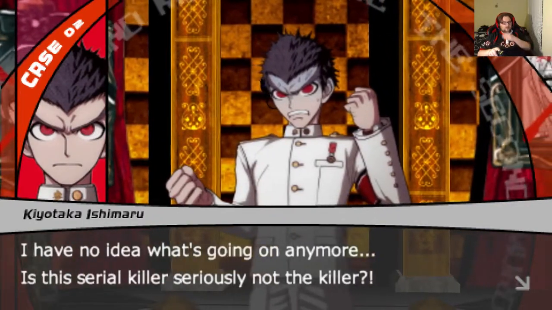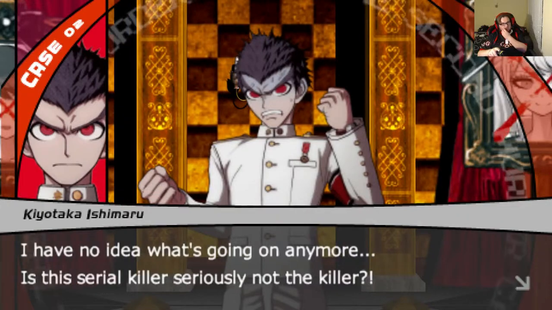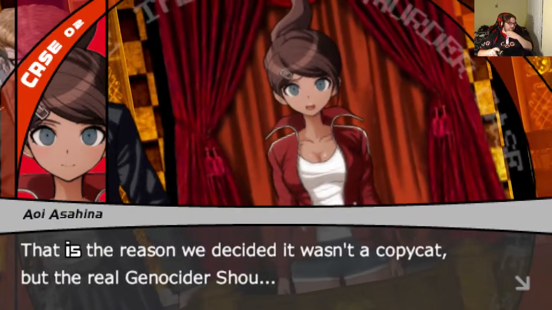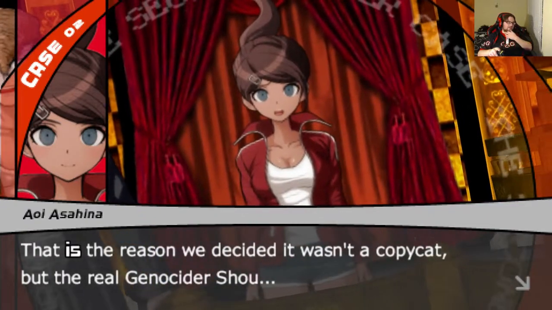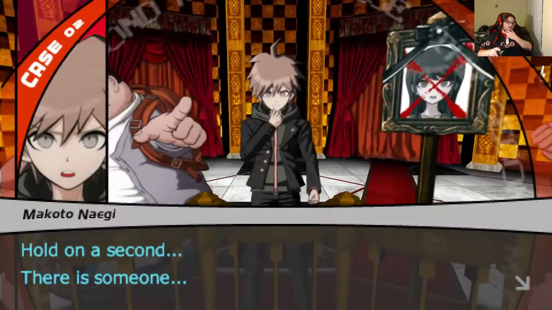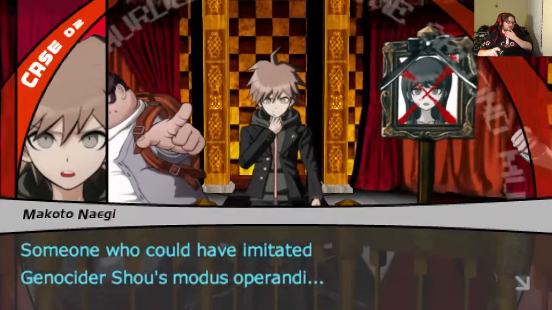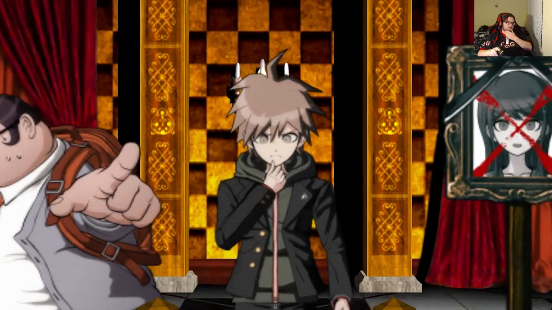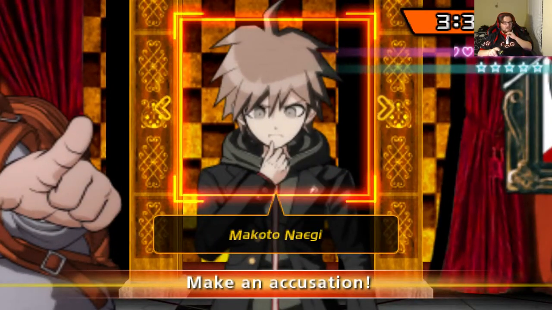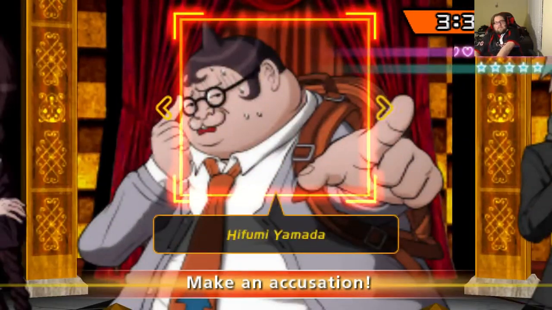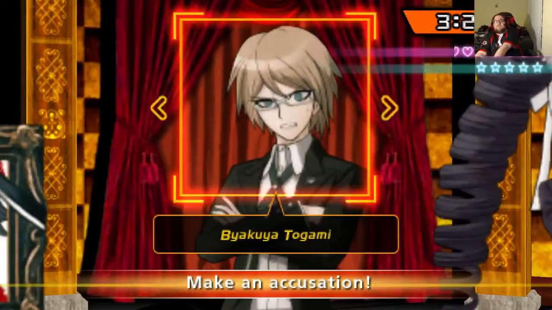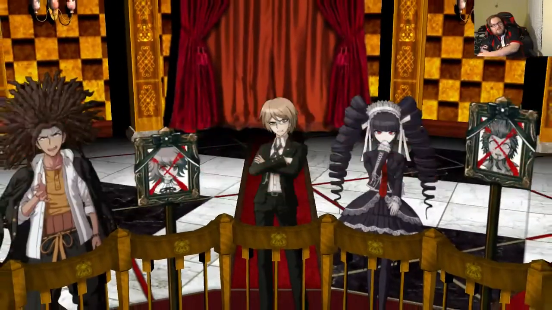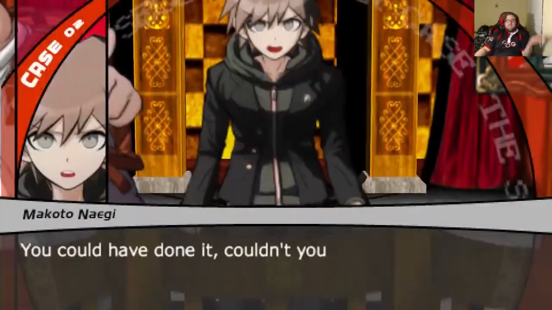I have no idea what's going on anymore. Is the serial killer seriously not the killer? But still, what about the crucifixion? That ain't public knowledge. That is the reason we decided it wasn't a copycat. But the real Genocider Shuei, hold on a second. There is someone who could have imitated Genocider Shuei's modus operandi. I mean, the only person I can think of is this guy. Nailed it. Nobody else makes any sense.